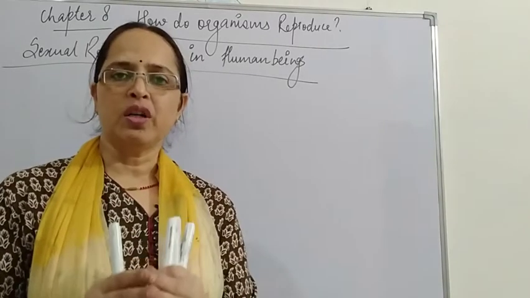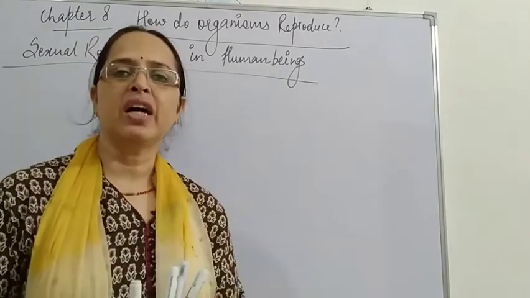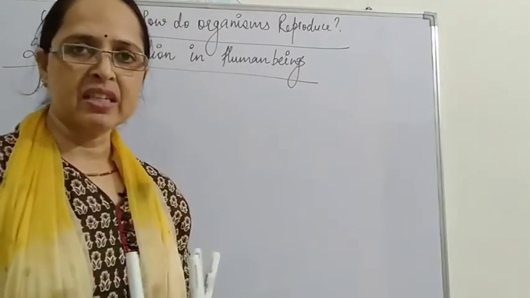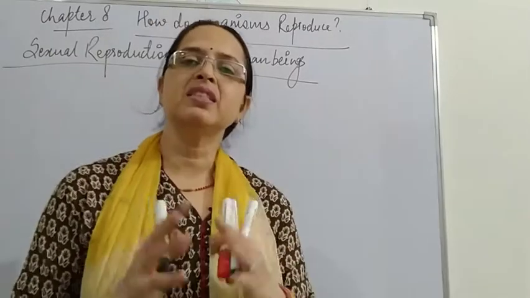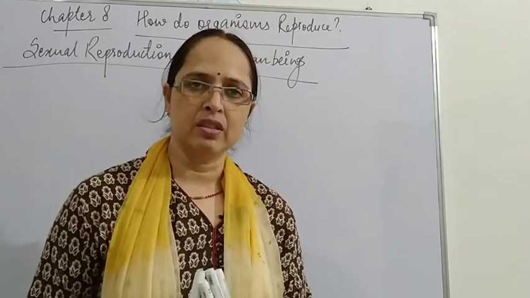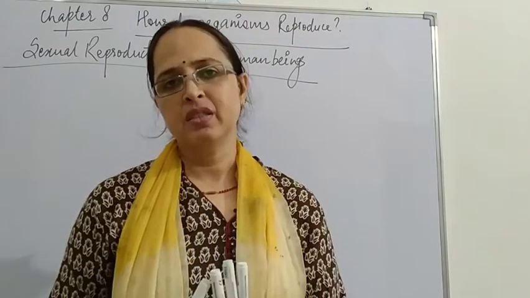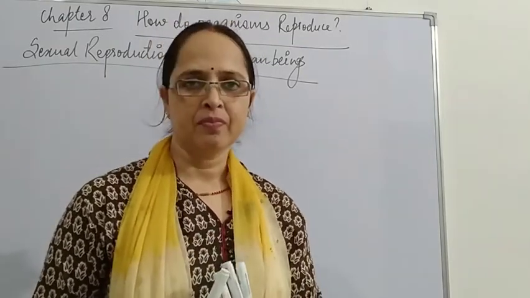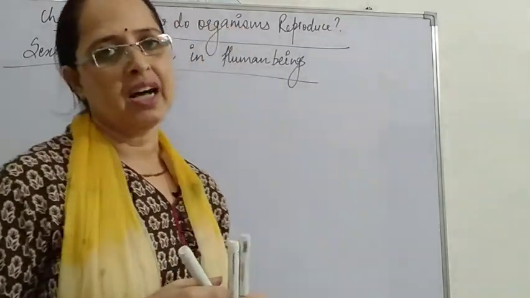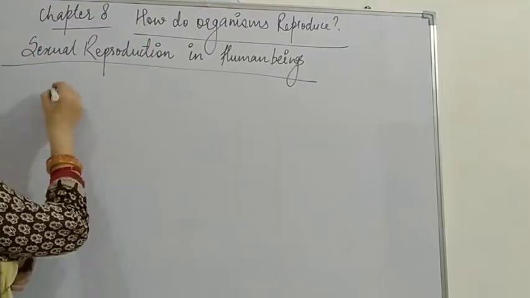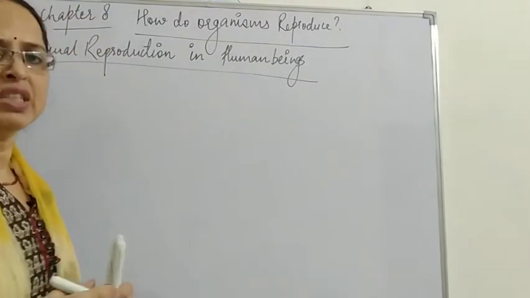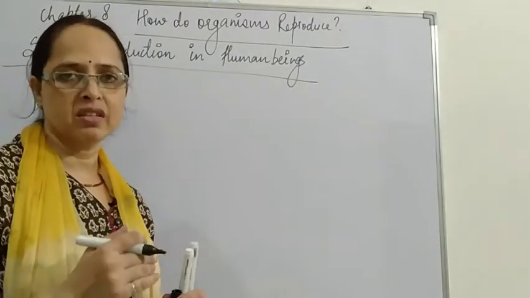The adolescent time is a very crucial time in which many changes in the body occur, which make that person change into an adult. During adolescence, the changes occur in both girls and boys. So first of all, we'll discuss the changes in the girls, then in boys.